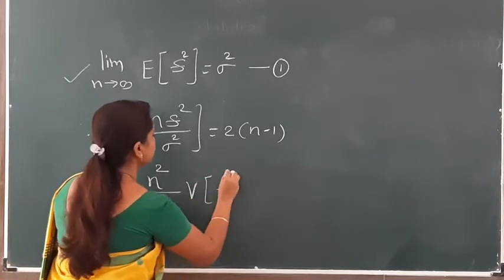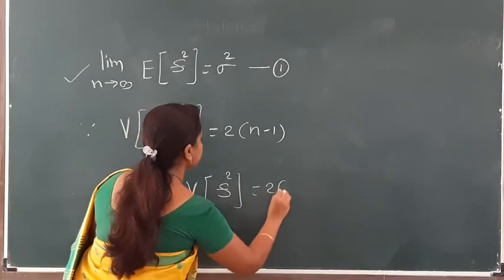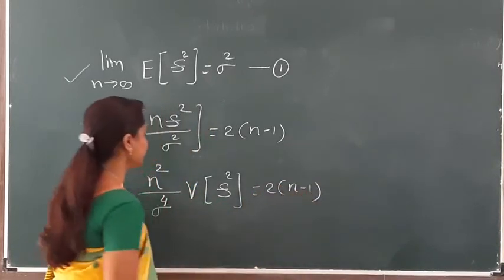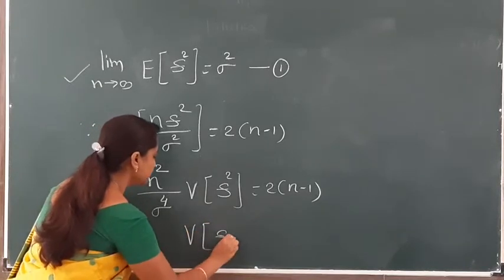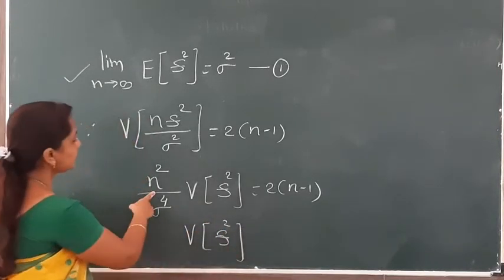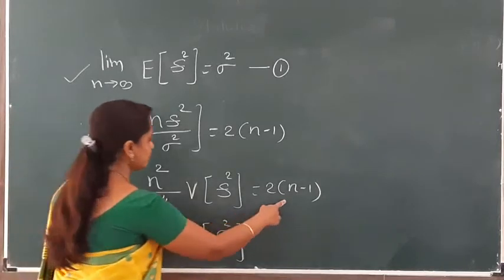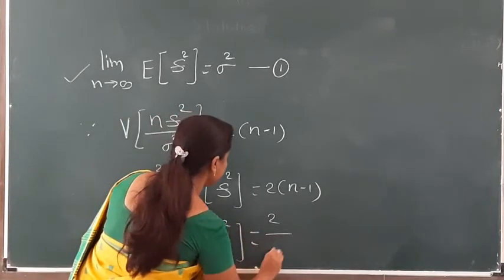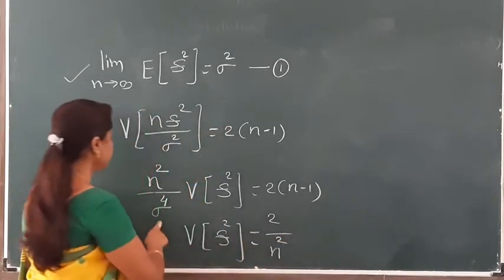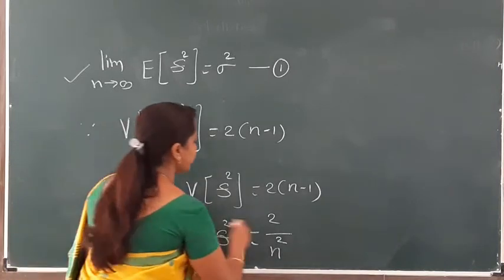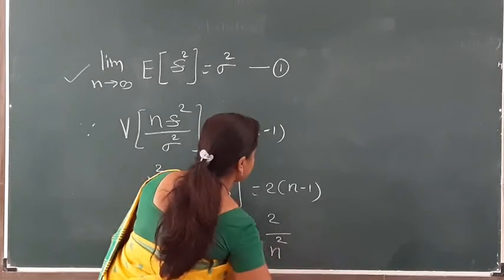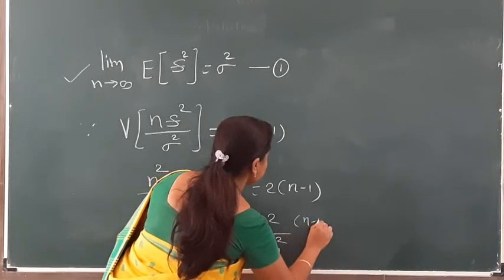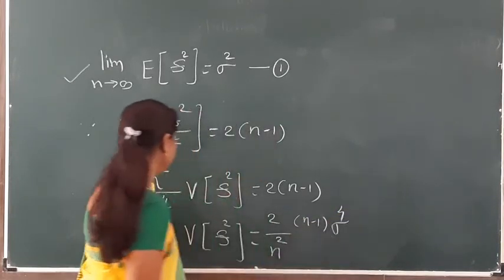Variance of s square is equal to 2 into n minus 1. Same way, variance of s square, n square here, so here we have divided 2 divided by n square, sigma raised to 4. This term is divided by here, so sigma raised to 4, n minus 1 as it is, sigma raised to 4.